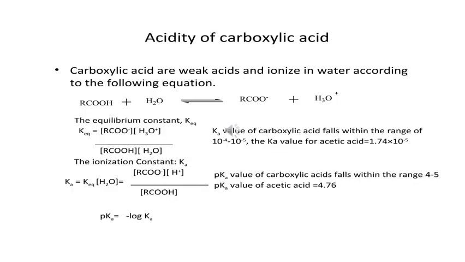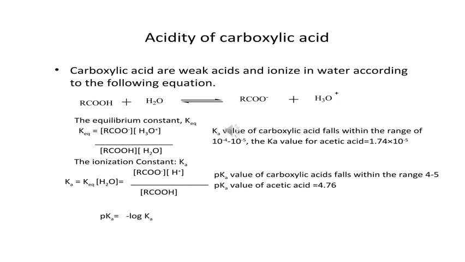Acidity of carboxylic acid. The carboxylic acids are weak acids and ionize in water according to the following equation, that is RCOOH plus H2O gives RCOO negative charge plus hydronium ion.